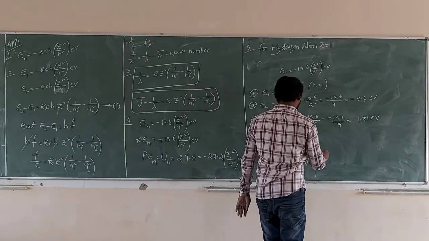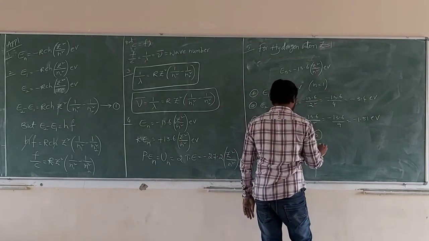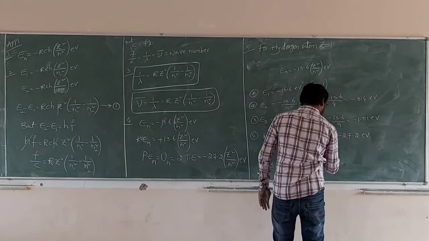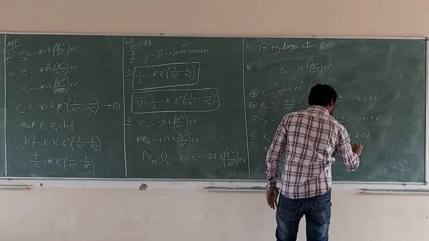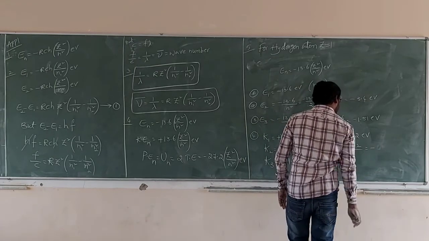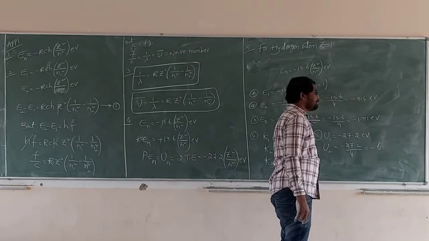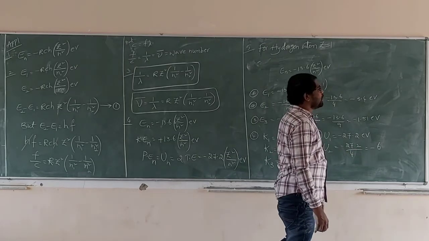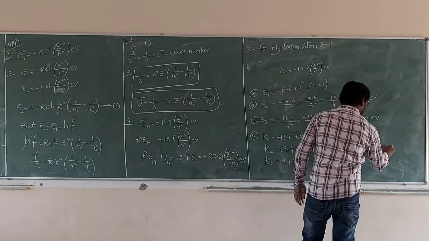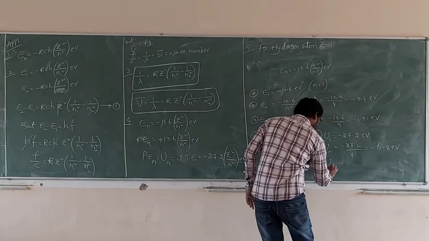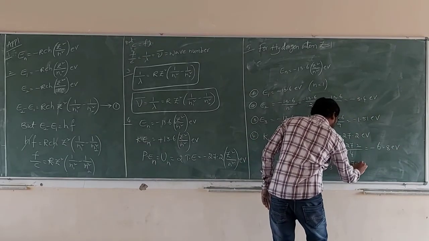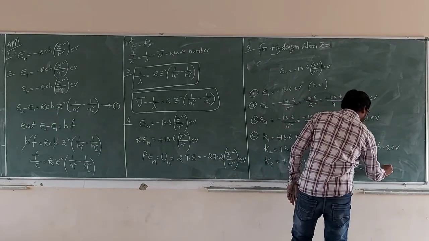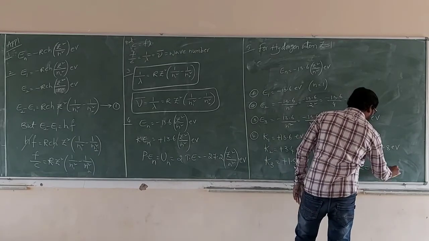Potential energy: U1 minus 27.2 electron volt, U2 minus 27.2 by 4, that is minus 6.8 electron volt, U3 minus 27.2 by 9, that is minus 3.02 electron volt.